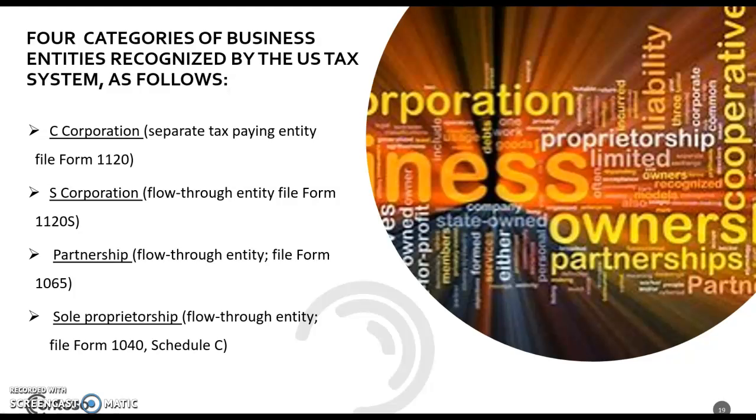There exist four categories of business entities recognized by the U.S. tax system. C corporation, separate tax-paying entity, files Form 1120. S corporation, flow-through entity, files Form 1120S. Partnership, flow-through entity, files Form 1065. And finally, sole proprietorship, flow-through entity, files Form 1040 Schedule C.